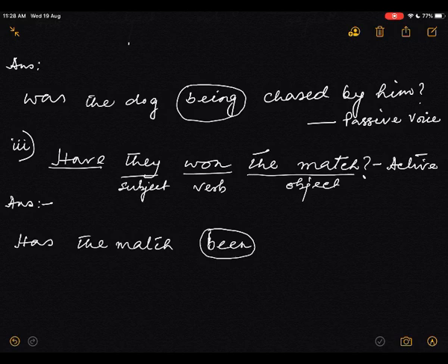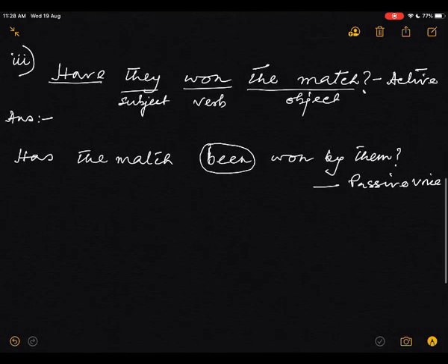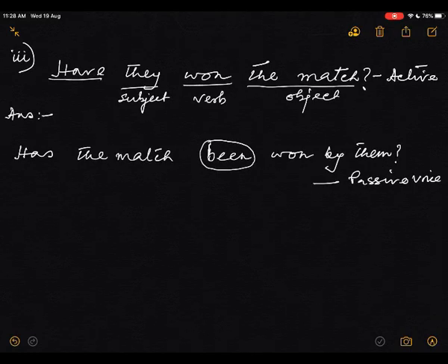So has the match been, the perfect tense, now past participle, won by them. This is the passive voice. Okay. Has the match been won by them?